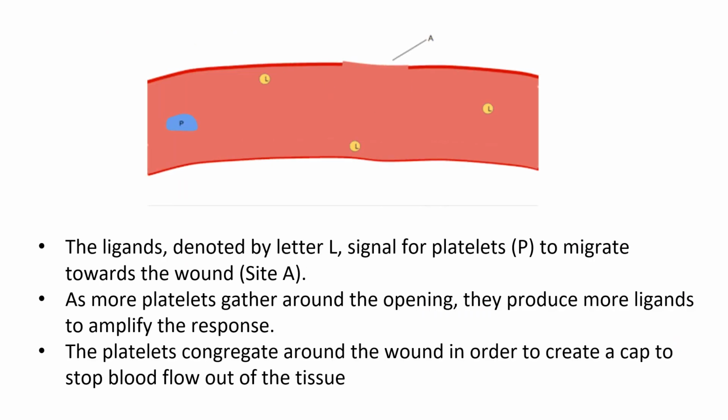The ligands, denoted by letter L, signal for platelets, P, to migrate towards the wound, site A. As more platelets gather around the opening, they produce more ligands to amplify the response. The platelets congregate around the wound in order to create a cap to stop blood flow out of the tissue.